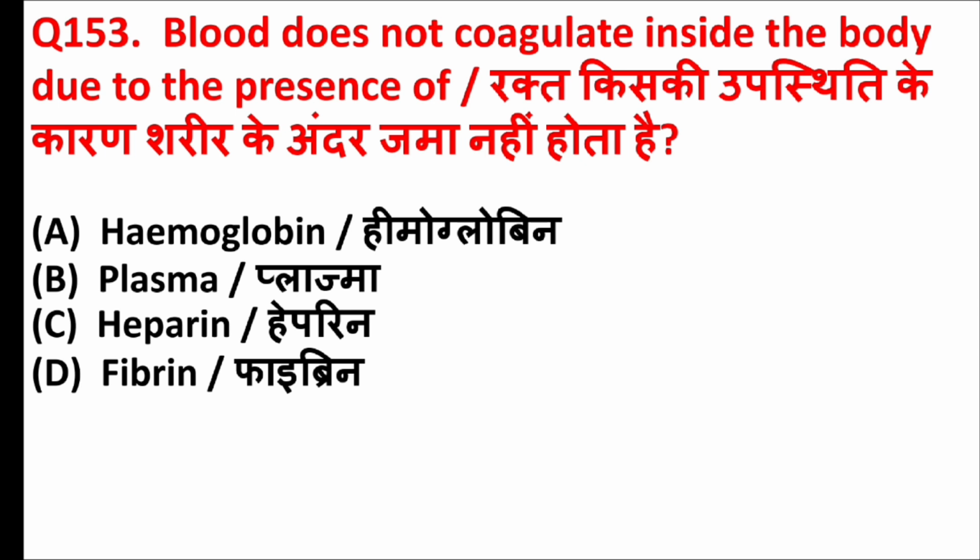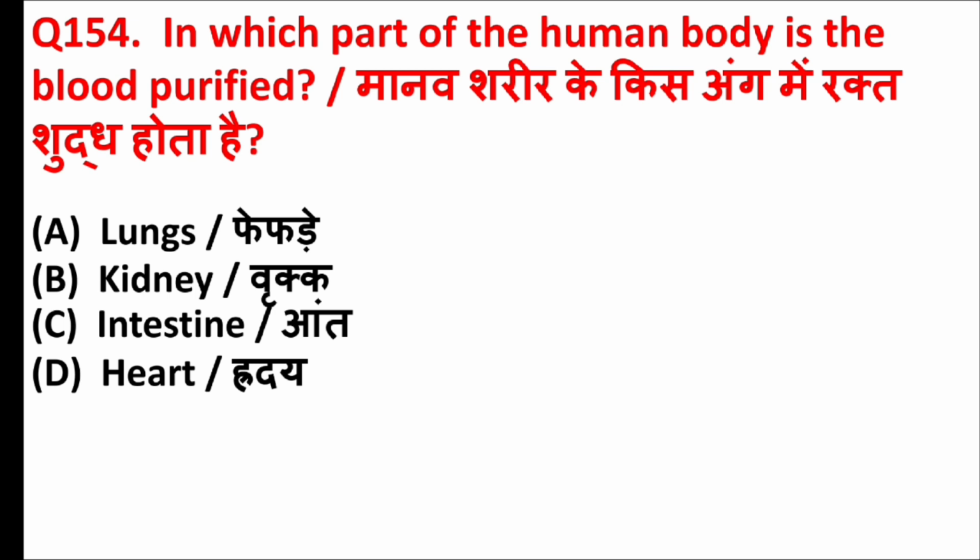Blood does not coagulate inside the body due to the presence of. Answer is option C, heparin. In which part of the human body is the blood purified? Answer is option B, kidney.